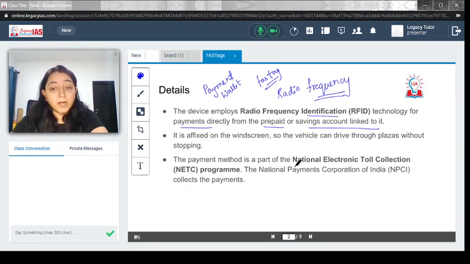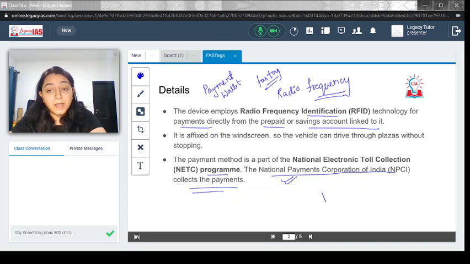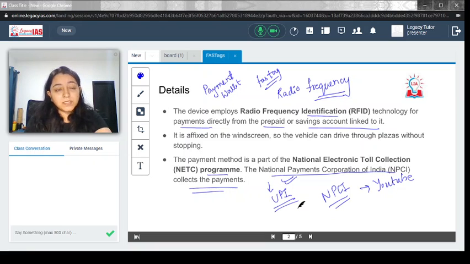This is a part of the National Electronic Toll Collection Program, and the National Payments Corporation of India collects the payment. So where exactly is it finally going? It is going to the National Payments Corporation of India. I have made a YouTube video explaining the various functionalities of the National Payments Corporation of India. For example, it also takes care of UPI, the Unified Payments Interface. Just try to interlink whatever we have discussed, and remember that the money collected through FASTag is also part of the National Payments Corporation of India. This is something you should know.